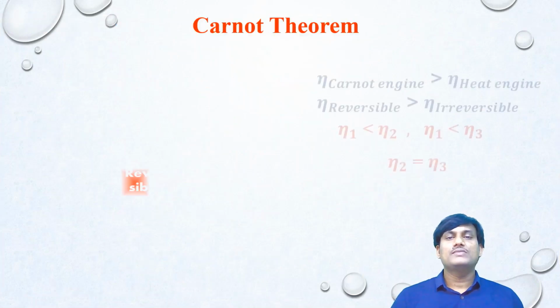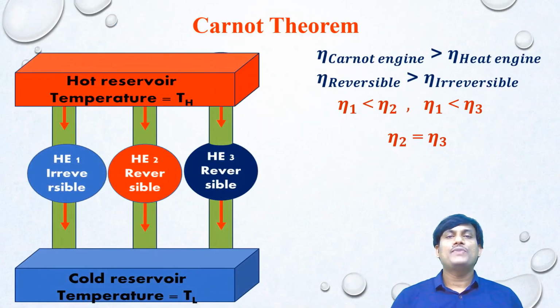Carnot theorem. According to the Carnot theorem, the efficiency of the Carnot engine, that is a reversible engine, is greater than the efficiency of a heat engine that is irreversible. Suppose you take irreversible heat engine 1, reversible heat engine 2, that is a Carnot engine, and reversible heat engine 3, which is also a Carnot engine. All these three engines are working between TH and TL.